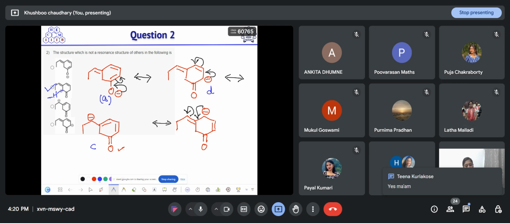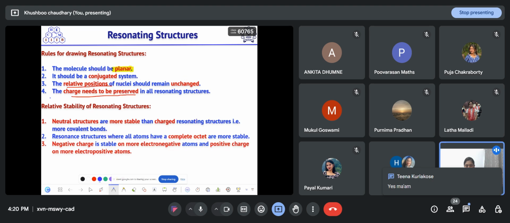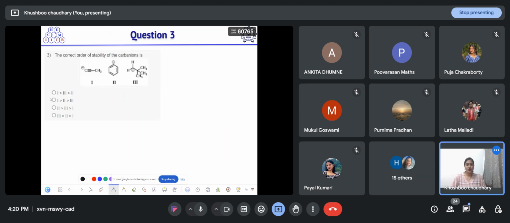So let's move to the next question. The next question is, the correct order of stability of carbanions is. You have been given three carbanions. You have to find out the relative stability of these carbanions and give me one of the options as the answer. Tell me. Take your time and solve.